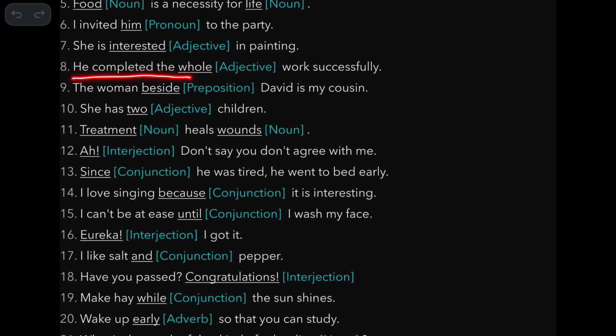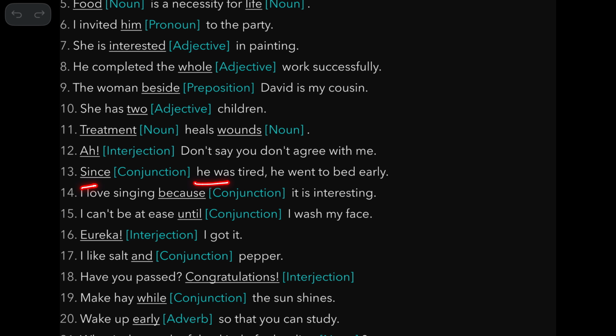He completed the whole work successfully. Whole describes this noun, so it's an adjective. The woman beside David is my cousin. So beside is a preposition. She has two children, two is an adjective. Treatment heals wounds. Treatment and wounds both are nouns. Ah, don't say you don't agree with me. It's an interjection. It expresses sudden feeling.